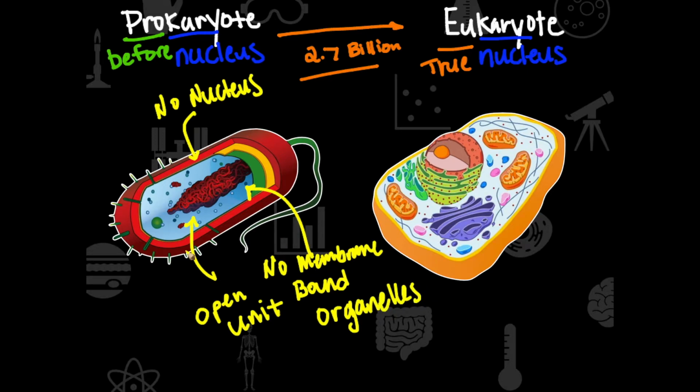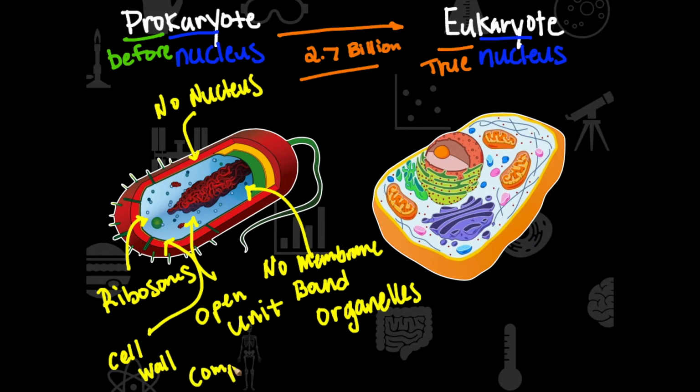Perfect. Now, what we can see here is all these little dots. They are ribosomes floating in the cytoplasm. And that makes sense because you still need ribosomes to make the proteins of the actual prokaryotic cell here. But the cell wall is going to be a little bit different depending upon if it is in bacteria or an archaea. So it does still have a cell wall just like a eukaryotic cell. So you have a cell wall, but depending upon if it's archaea or bacteria, it's going to have different complex polysaccharides making it up.